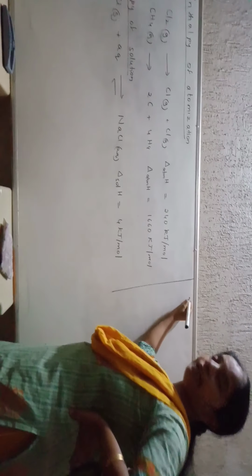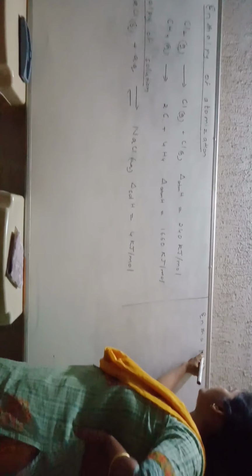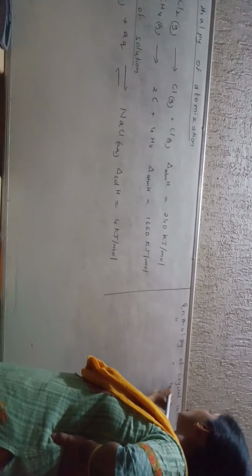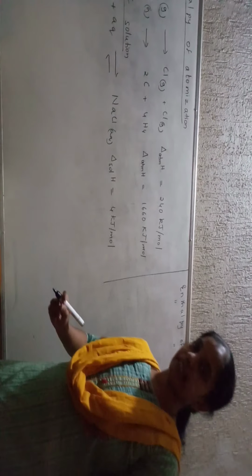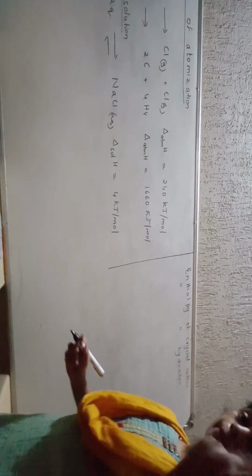First of all, what happens exactly? Enthalpy of solution is divided into crystal lattice enthalpy and enthalpy of hydration. Enthalpy of solution is divided into two parts, that is crystal lattice enthalpy and enthalpy of hydration. What kind of thing is it? Take an ionic solid, like sodium chloride. It is called an ionic solid, where the constituent ions are bonded by ionic bond. Okay.